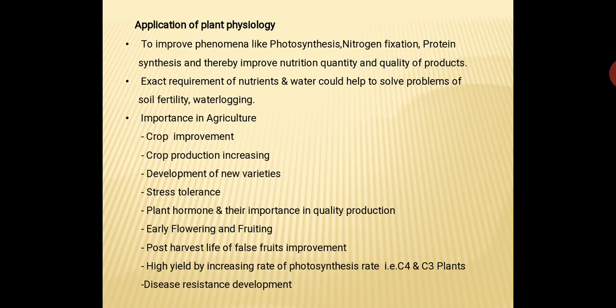Then improvement of the post-harvest life of flowers and fruits. For example, cut flowers like roses, gerbera, etc. When they are cut from the mother plant, then in a few hours they may wilt. But at present, we are applying various types of biochemicals and hormones, and in that way we can improve the post-harvest life of these flowers as well as the fruits. Once fruits or flowers are removed from the mother plant, they are then provided up to the consumers.